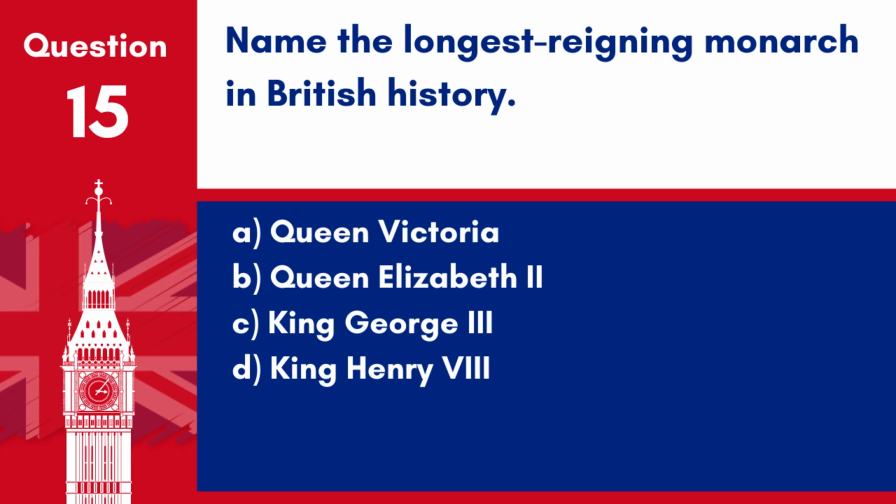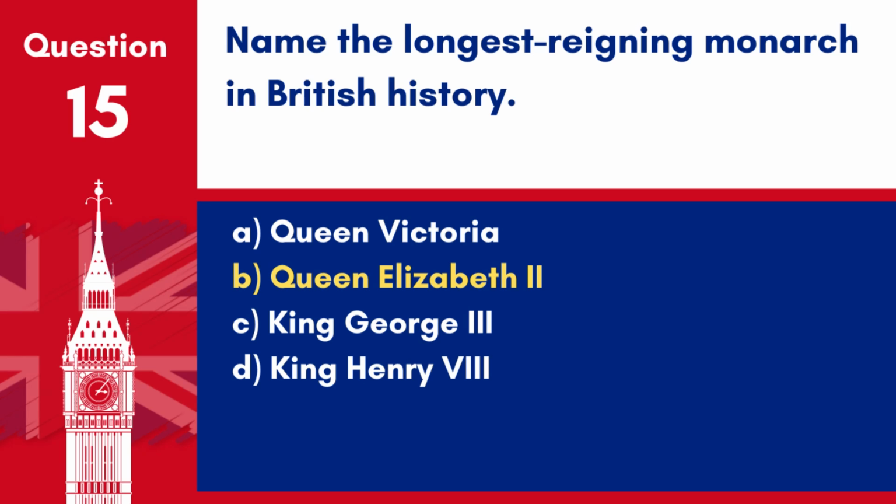Question 15. Name the longest reigning monarch in British history. A. Queen Victoria. B. Queen Elizabeth II. C. King George III. D. King Henry VIII.